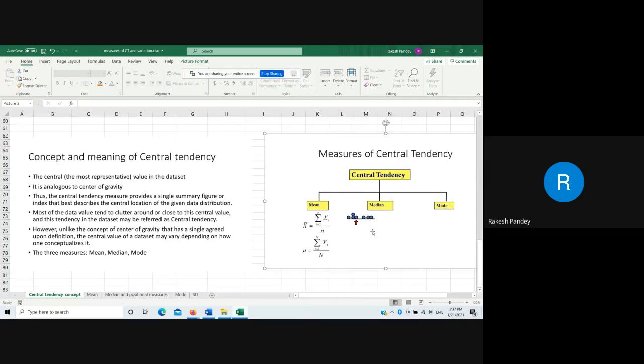So technically median is a positional measure which divides the whole data set into equal parts. So there are 50% data greater than that value and 50% data lying below that. And mode I have already defined. What is mode? Mode is the most frequently occurring data value in the data set.